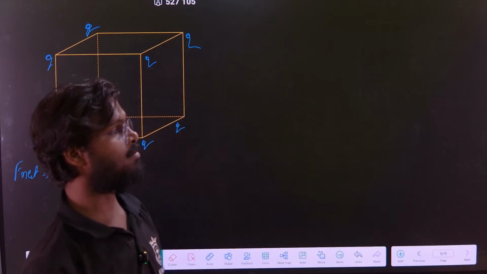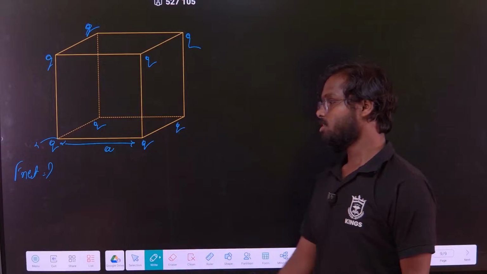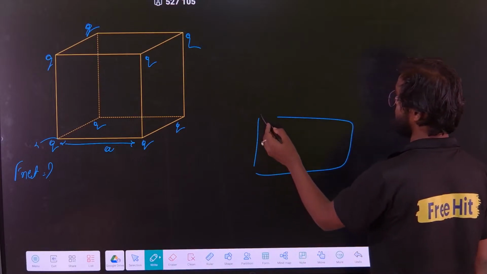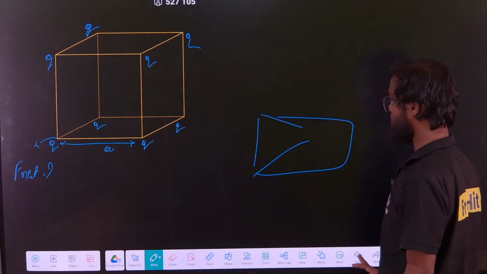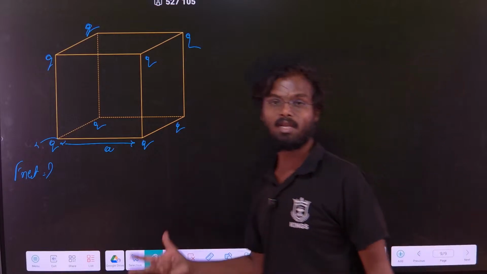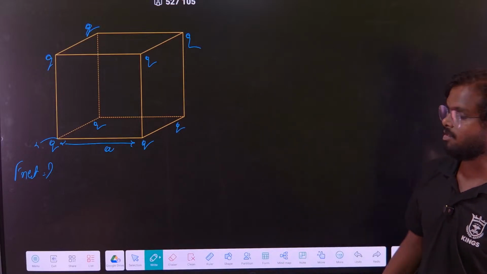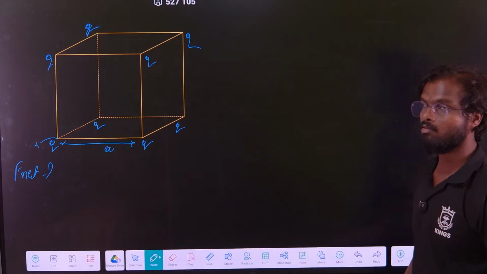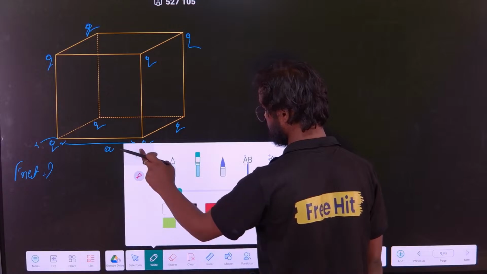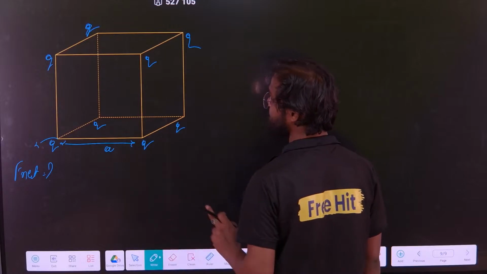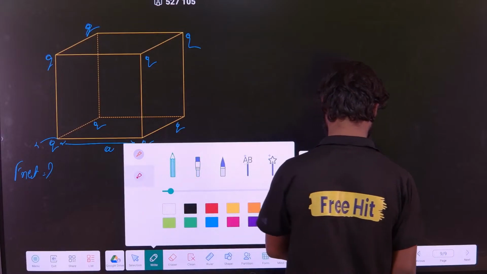You have to be very clear: whenever there is a geometry type problem, they will give you something like this in 3D. Then you can't visualize the thing properly, so it is better to use the vector form in that place. If you are able to visualize the thing properly, then no problem. But here it is not easy, so you have to use vector form. So how will we solve this? Let us see. It is very easy. If you know the vector form, you can easily solve this.